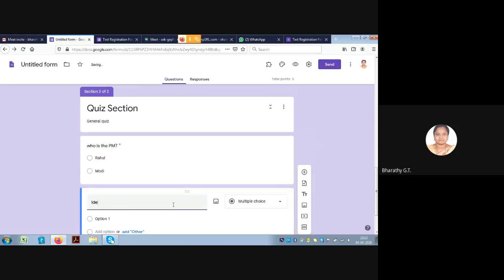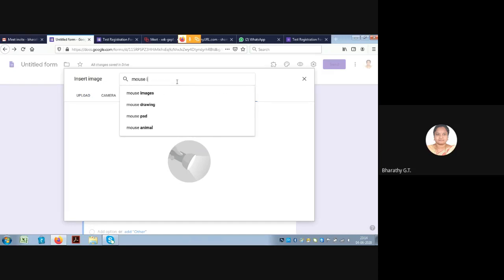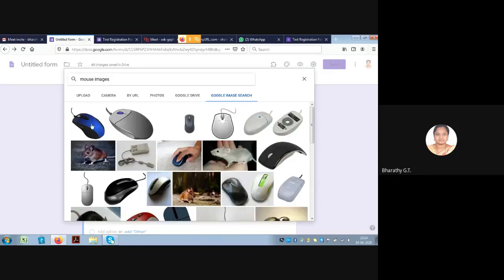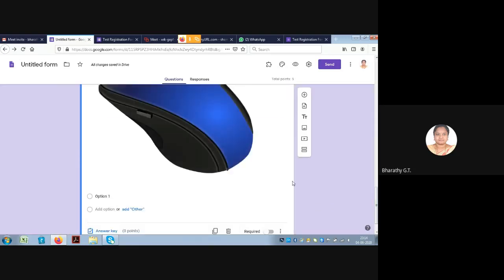Identify the picture. For this question, I'll give an image. Next to the question here, we have the image option. Select this, go to the Google search. I'm giving the option of mouse images. So I'll select this mouse. Once you select the picture, you can insert it. Once you insert, the selected picture will come into the form.